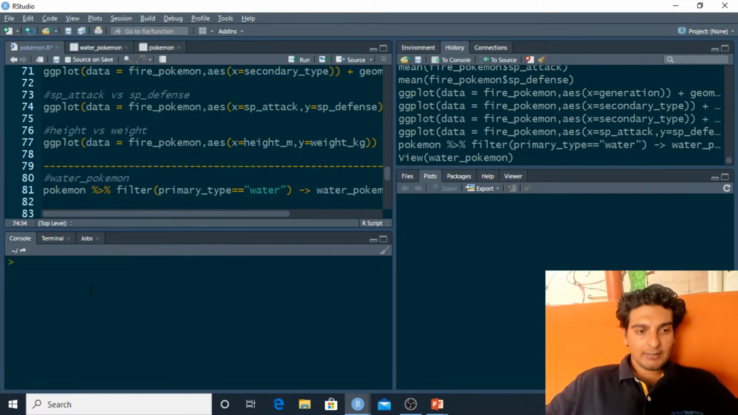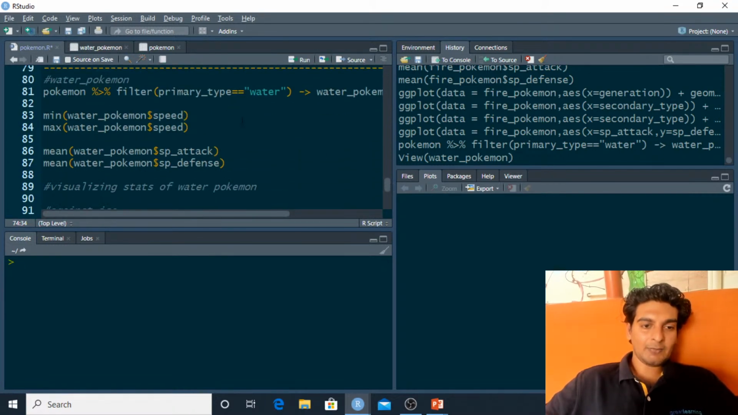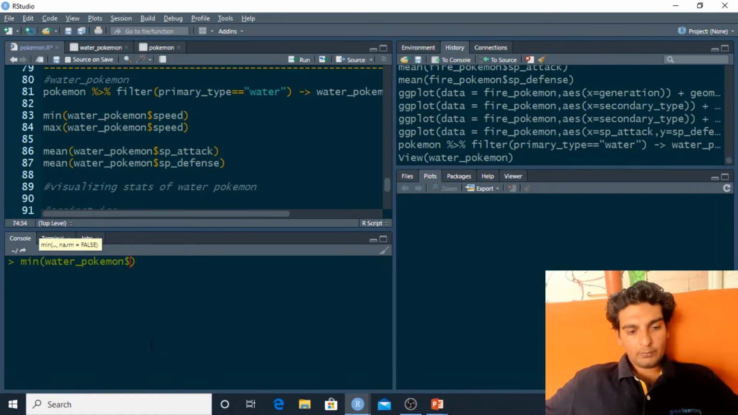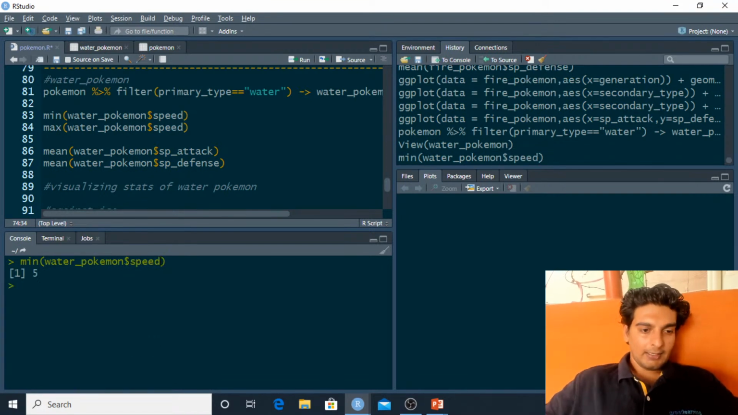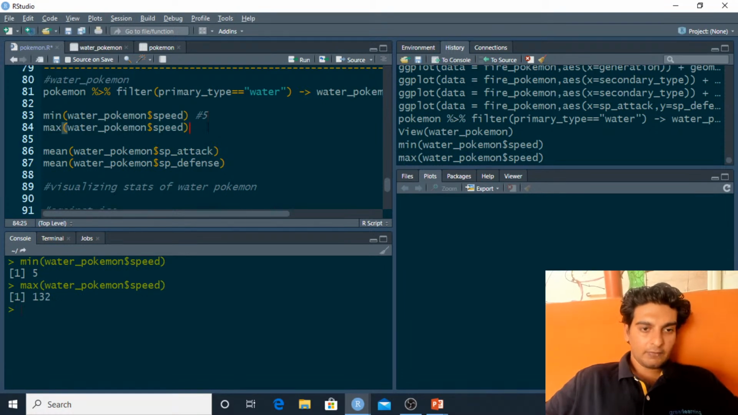So now that we have extracted the water type Pokemons, let's do the same analysis over here because I'd want to compare the speed, special attack and special defense with respect to fire and also grass type. I'd want to check the minimum and maximum value of speed. So min of water Pokemon $speed, and we see that the minimum speed of a water type Pokemon comes out to be 5. And also let me check the maximum speed. So here I'll have max of water Pokemon $speed, and we see that the maximum speed of a water type Pokemon comes out to be 132.